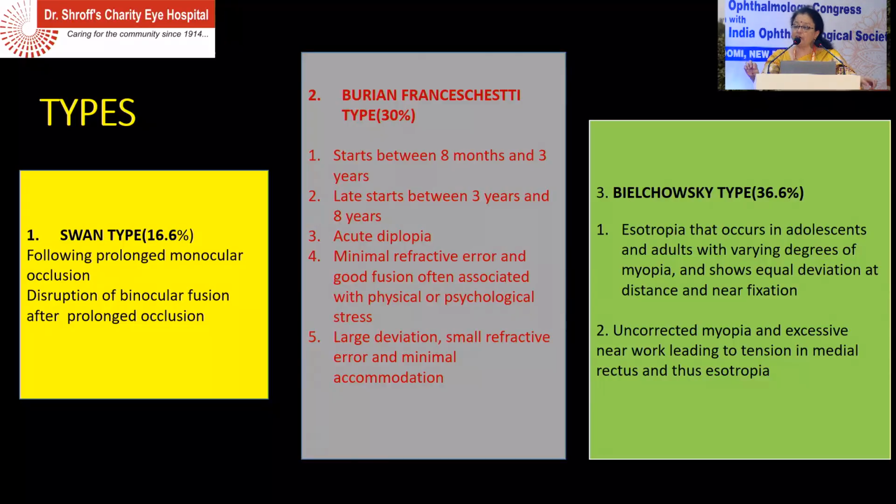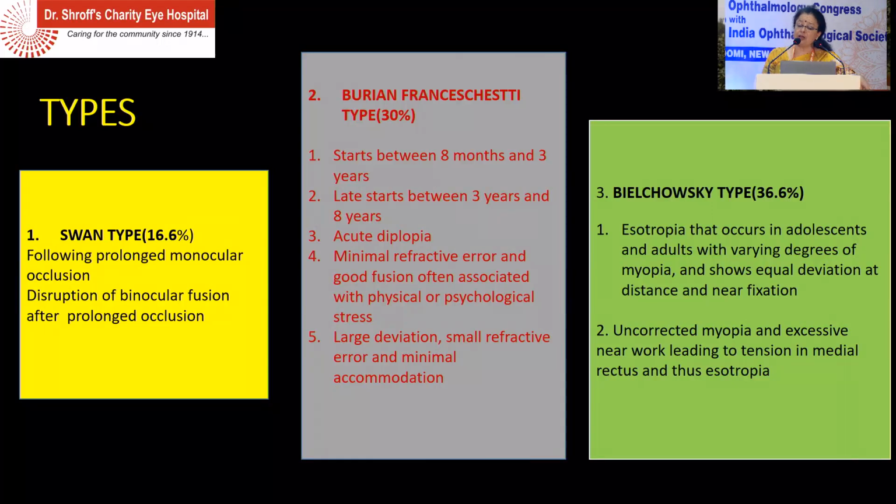You have the Burian-Franceschetti type. It's around 30%. It starts between 8 months and 3 years, and there's also a late start between 3 years and 8 years. They will present with acute diplopia, minimal refractive error, and they have good fusion. But mostly they are associated with some sort of psychological stress. Large deviation, but small refractive error.